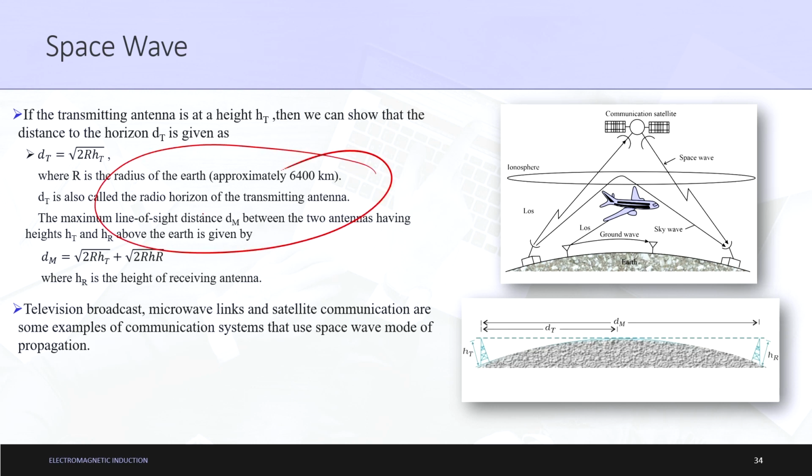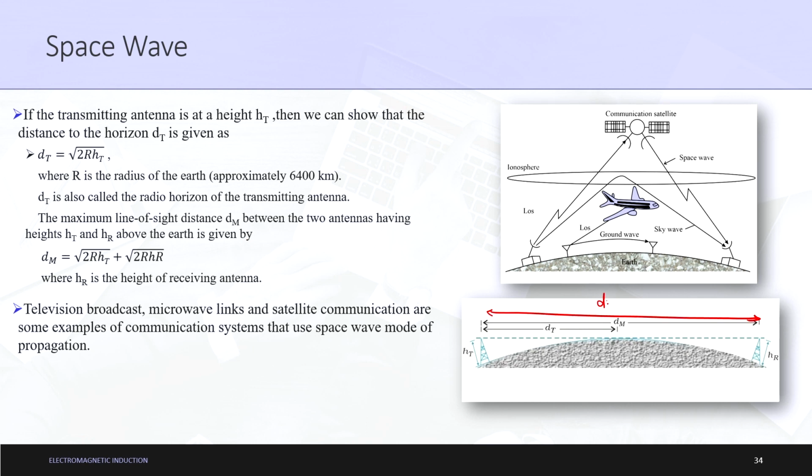So, this is just a line. If a question is asked to determine the radio horizon of the transmitting antenna, please make sure that you calculate dt in your exams. So, dt is also called the radio horizon of the transmitting antenna. The maximum line of sight distance dm between the two antennas having heights ht and hr above the earth is given by the complete distance. Similar to the calculation of dt, for height hr we can calculate this distance.